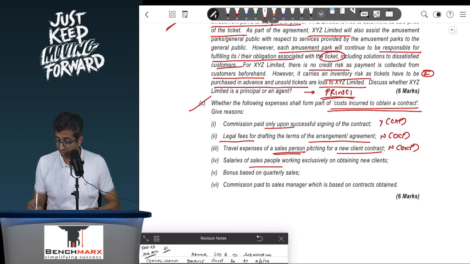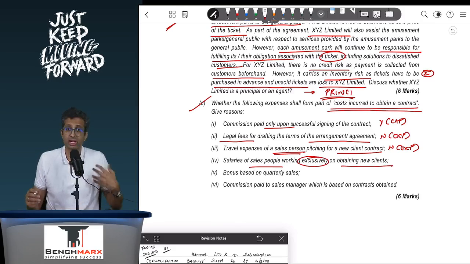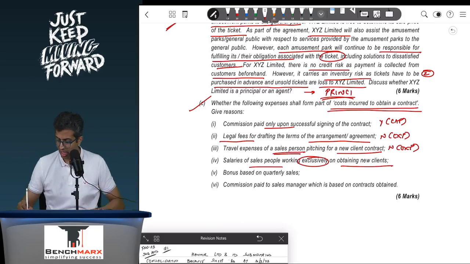Salaries of salespeople working exclusively on obtaining new clients. This is salaries, which means even if they don't obtain any new clients, you still have to pay them salaries, and hence they are not incremental in nature, and hence expenses over here would not be contract acquisition cost. You will expense them.